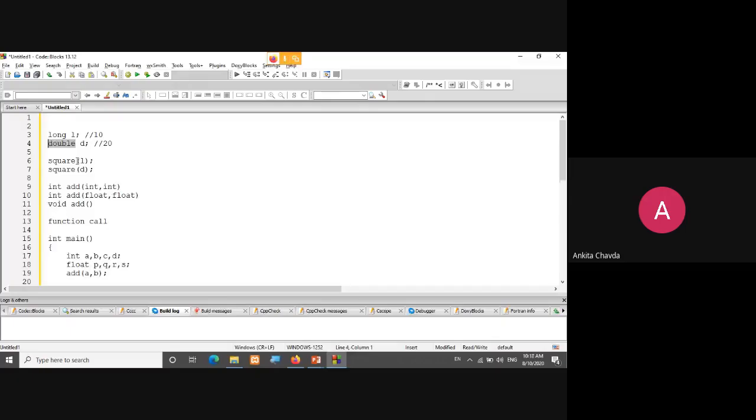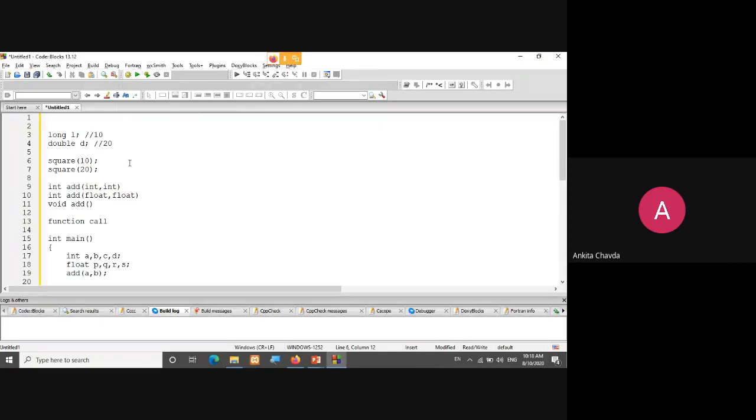And when I'm writing square of D, it will always call my function with the double parameter. So there would be no confusion.